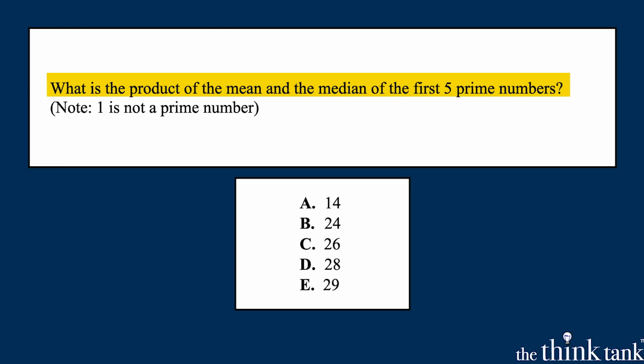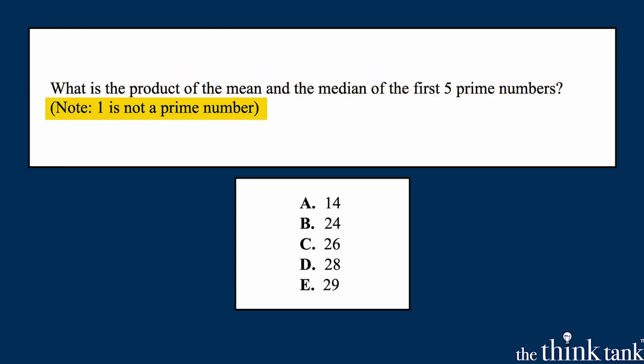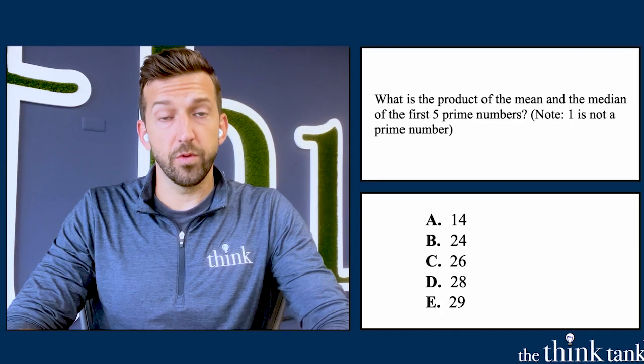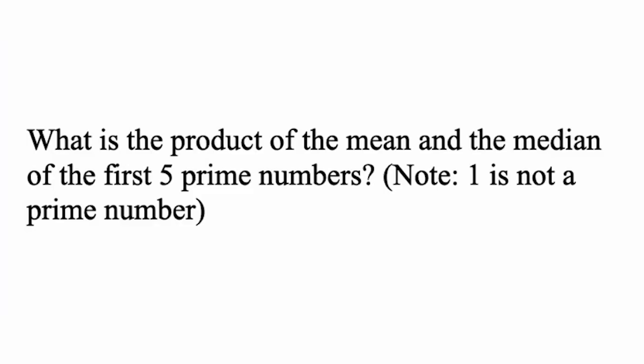Find the product of the mean and the median of the first 5 prime numbers. Note, 1 is not a prime number. Let's go. We've got some math language here, folks. We've got mean, we've got median, and we've got prime numbers. Let's talk about mean and median first.